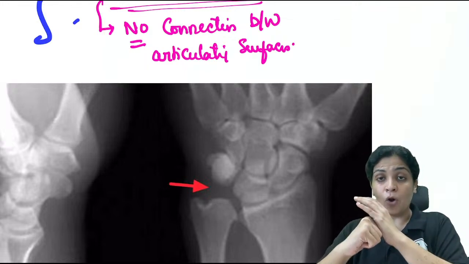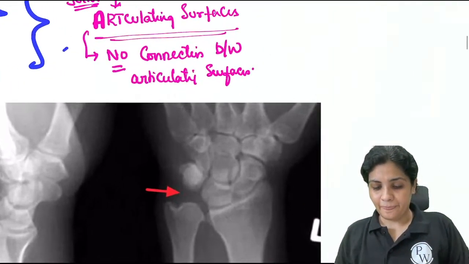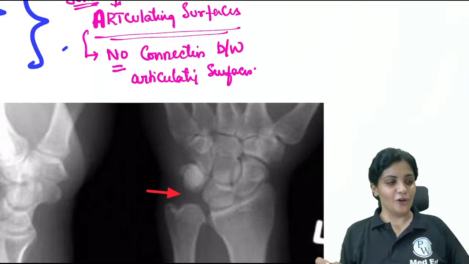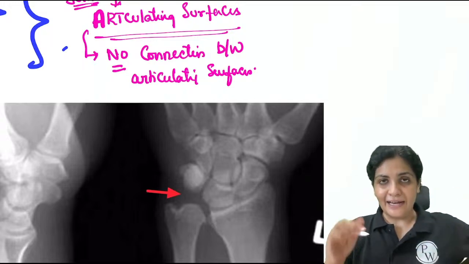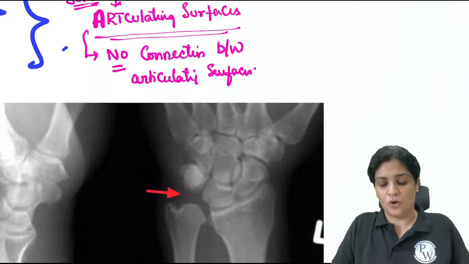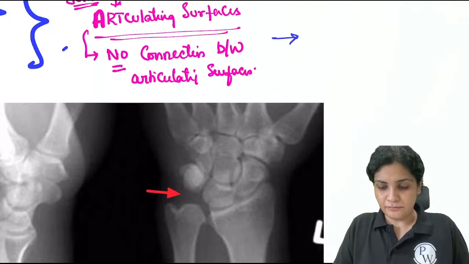When there is some contact between the articulating surfaces, what is it called? Absolutely no contact between the articulating surfaces. Yes, Atul, you're right. Coming out of articulation is dislocation. But now I'm telling you there is some contact between the articulating surfaces. What is this called?